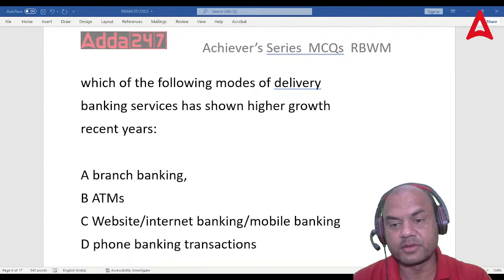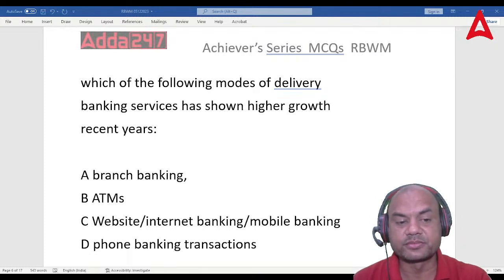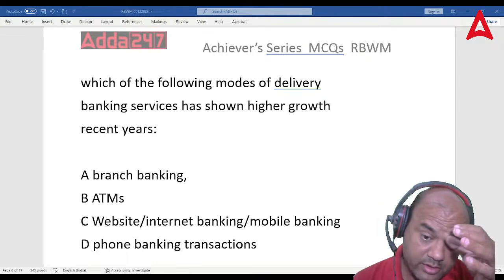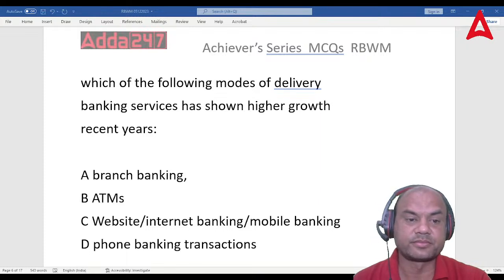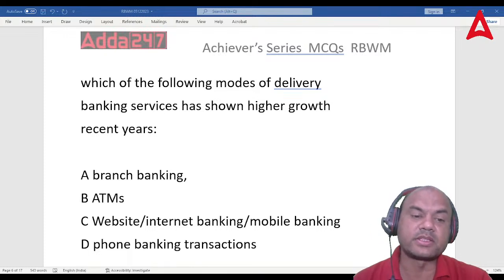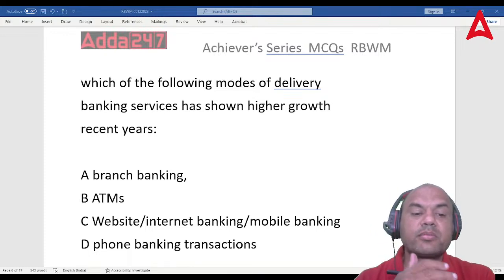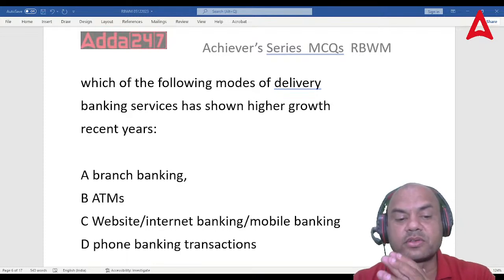Who has shown the maximum growth in this? Has ATM shown the maximum growth? Branch banking? Website, internet, mobile banking?